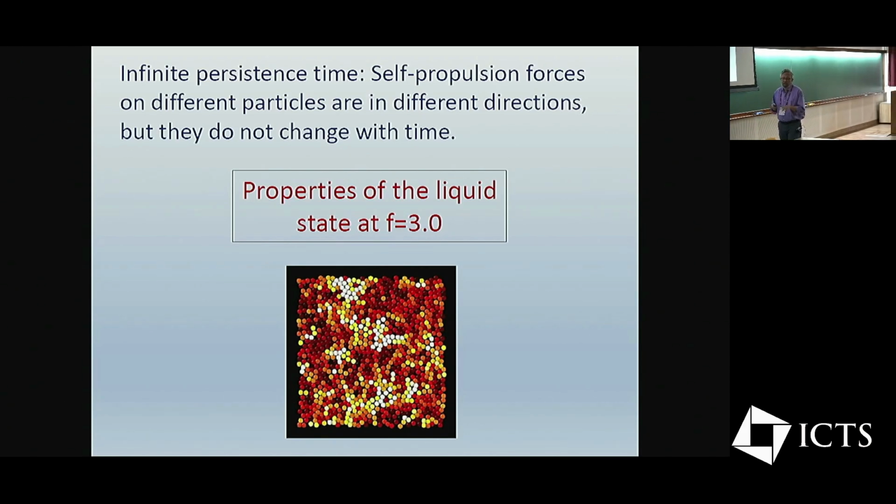These forces are in random directions, but once you specify the force on a particular particle, that force doesn't change further as a function of time. And we'll also assume that there is no thermal noise. So it's in some sense a very simple system, but we'll see as we go along that there are many properties of this system that are quite different from what one finds in standard thermal liquids.